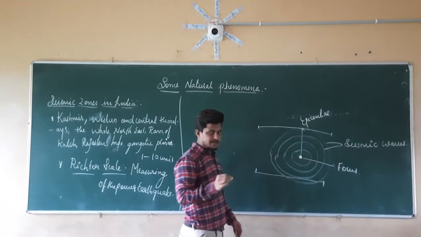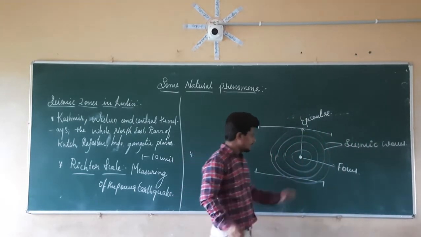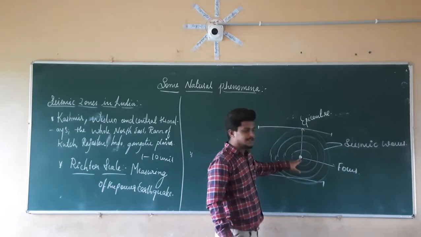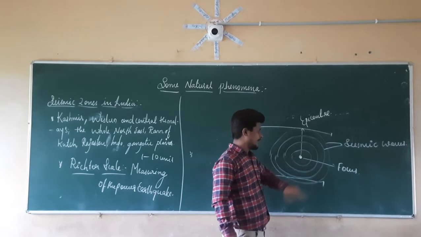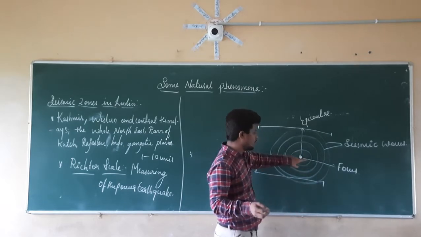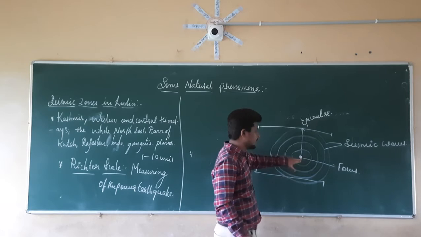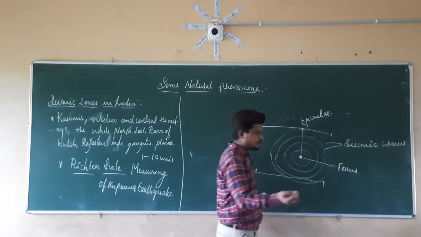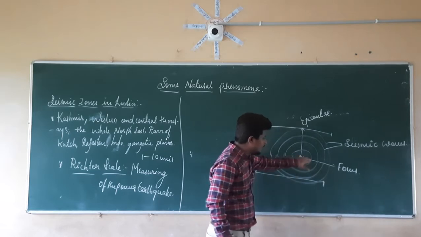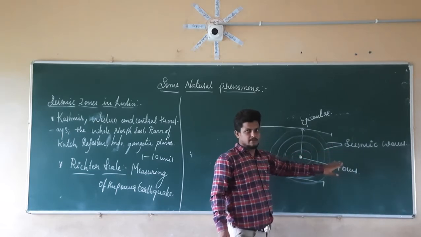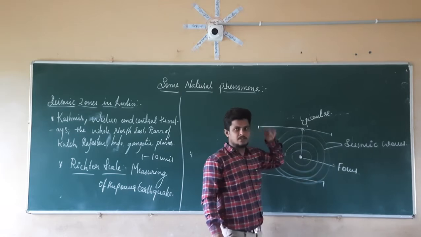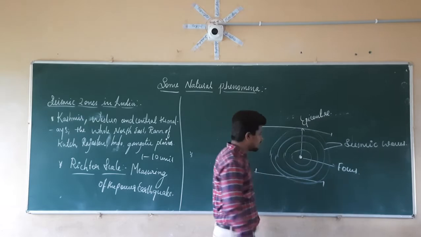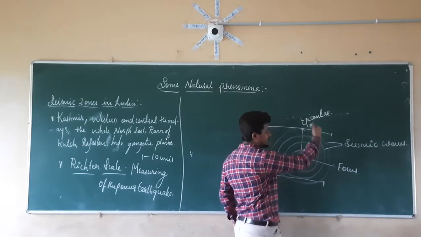If you take the example of water, wherever you throw the stone, that part is nothing but the epicenter as well as the focus. Whenever you throw a ball or some stone inside the water, the water is going to form waves. Those are the seismic waves. In the case of water, it is the water wave, but in this case, it is the seismic wave. Because of the disturbance of the focus, there is the formation of the seismic wave.